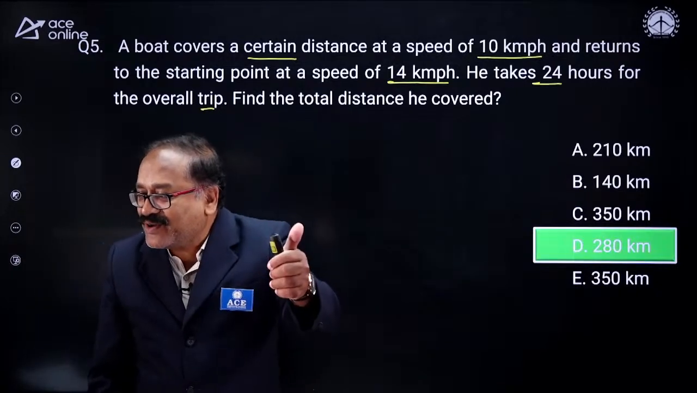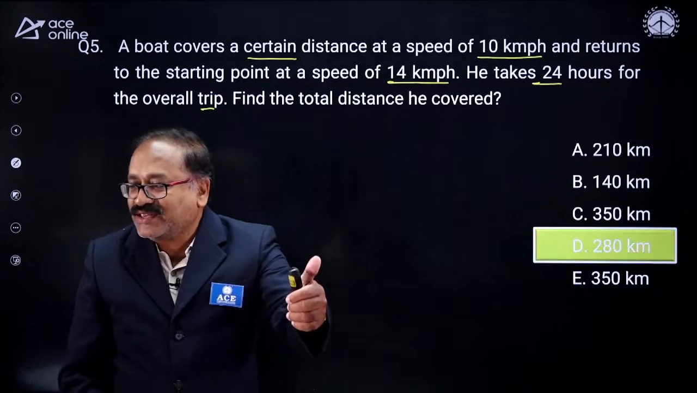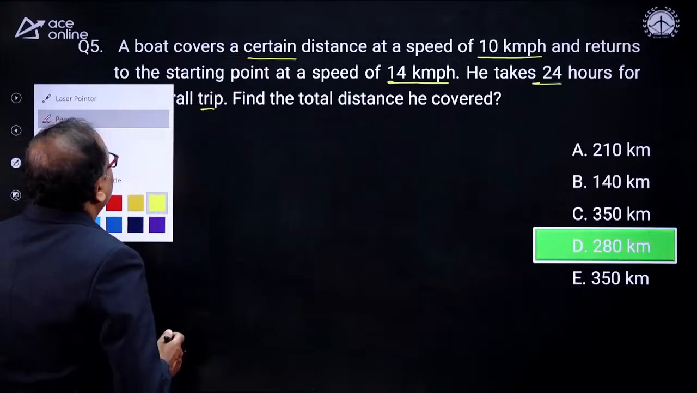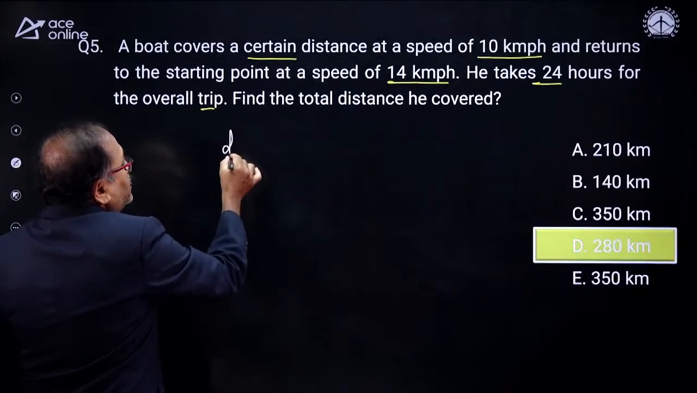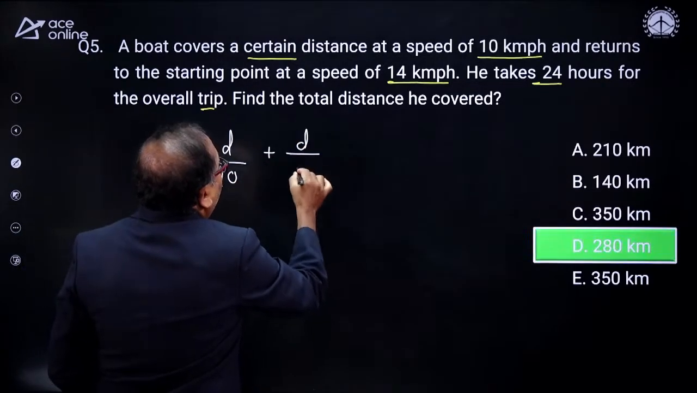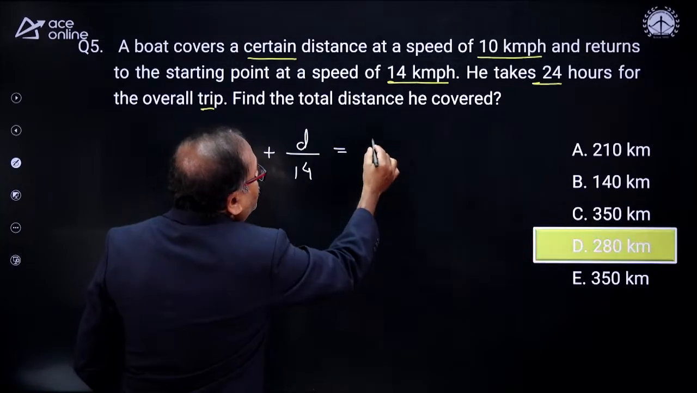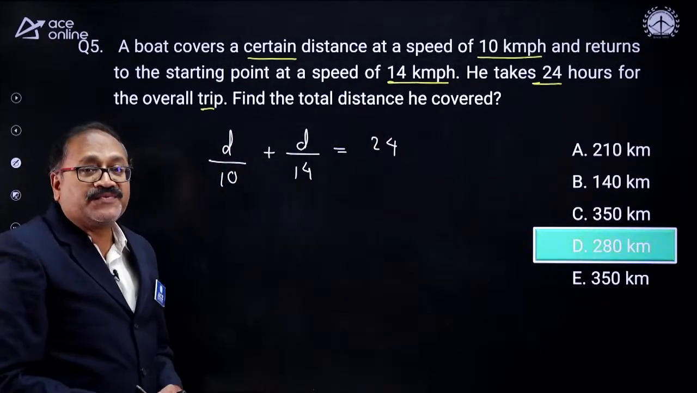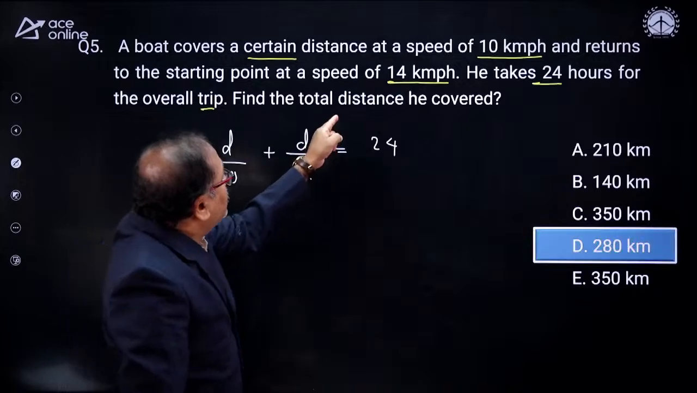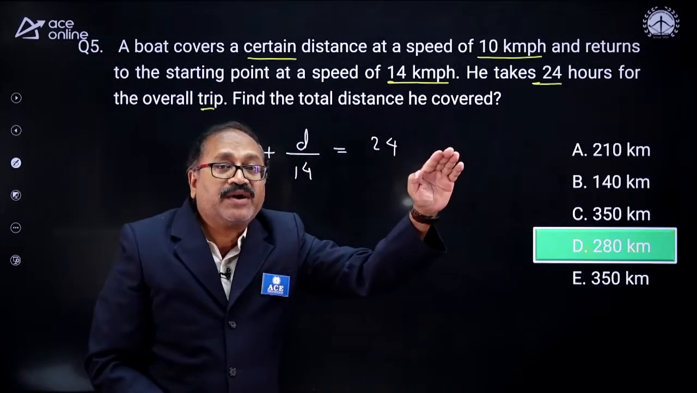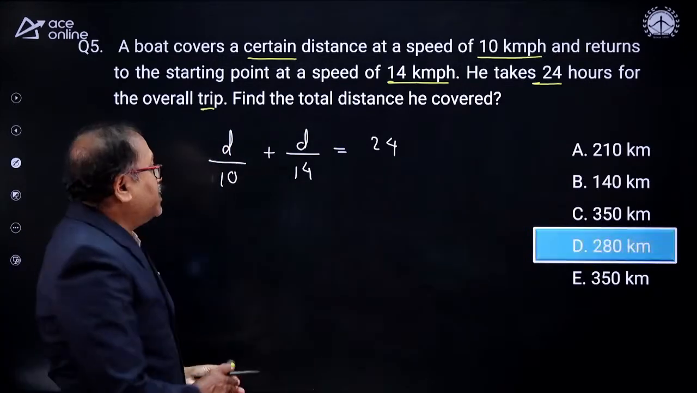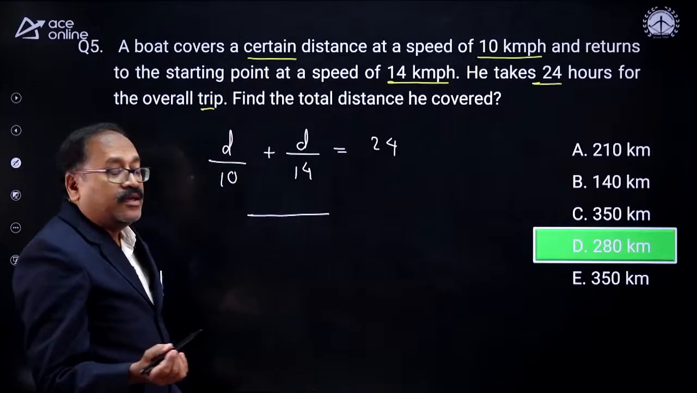Okay, nicely said Ram Kumar. Nicely said Likhita Naidu. Well done. Okay, so this is a very simple question, I say. d by 10 plus d by 14 is equal to 24, is given to us. That's fine. So the only point you need to take care of while you are working is that you have to find out the distance covered. That means to and fro. So my requirement is 2d. That's the only point, and you people have nicely noticed that.